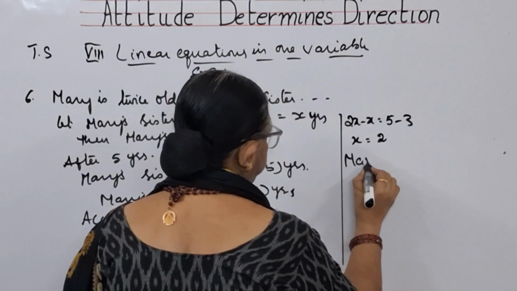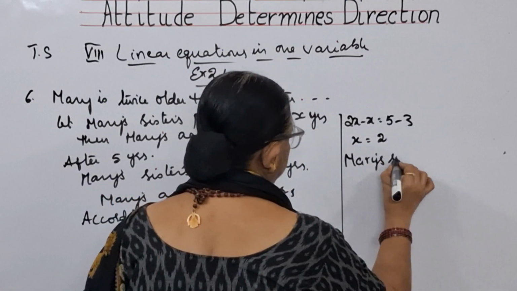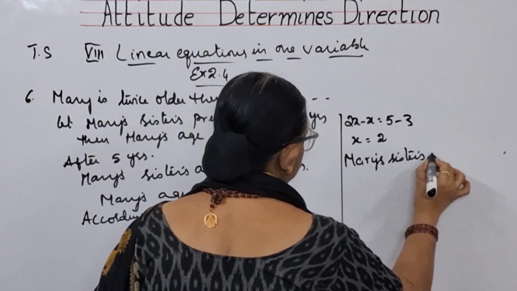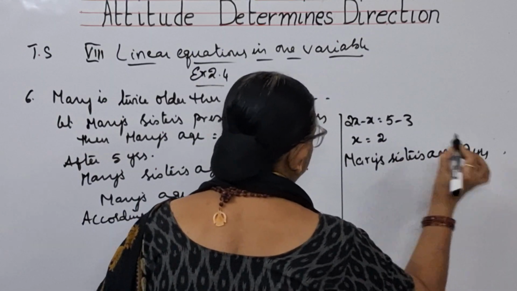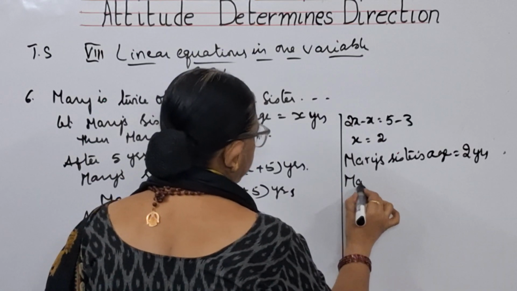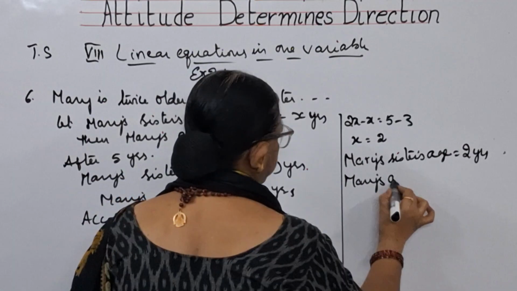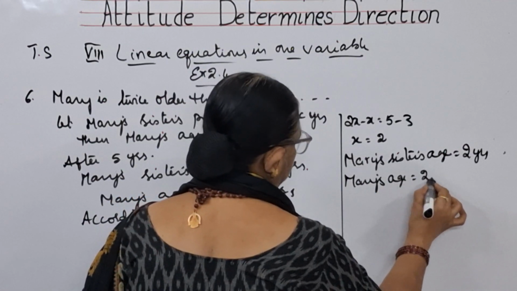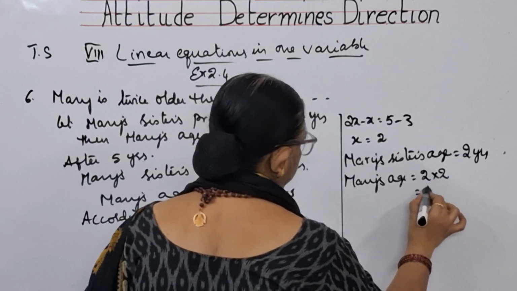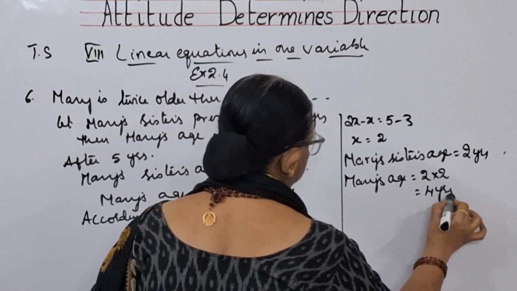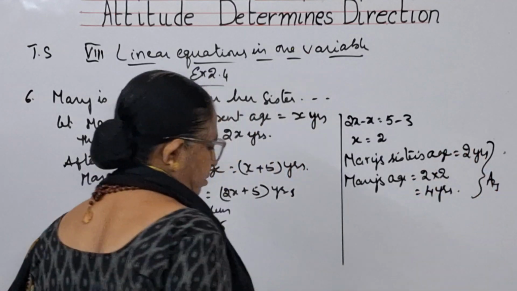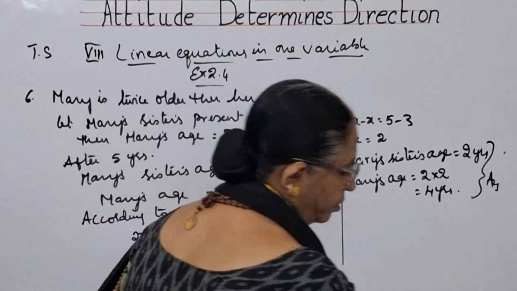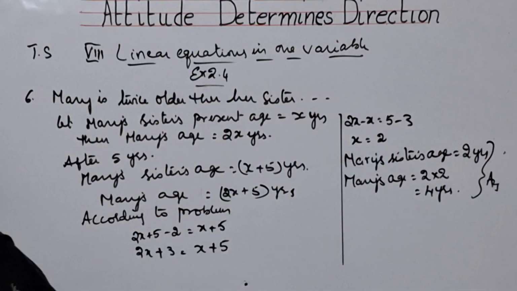Mary's sister's age is equal to 2 years. Then what is Mary's age? 2 times 2, that is equal to 4 years. So these two are the answers. Please note down this.